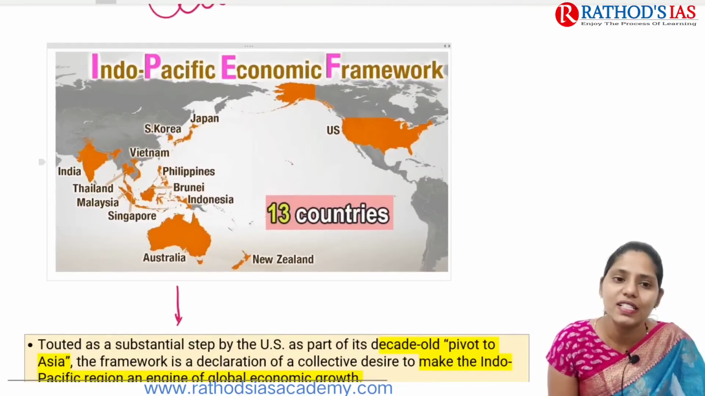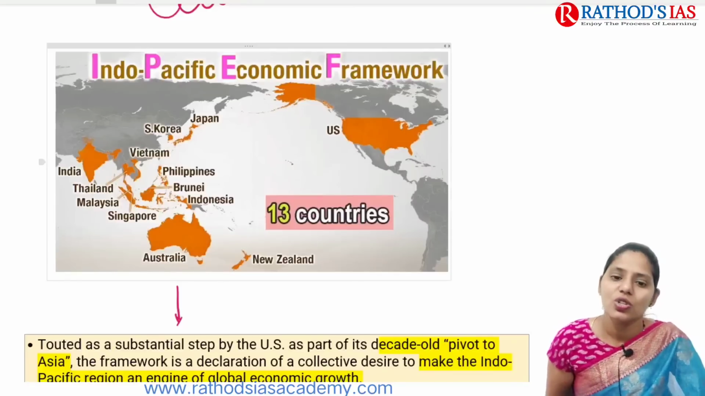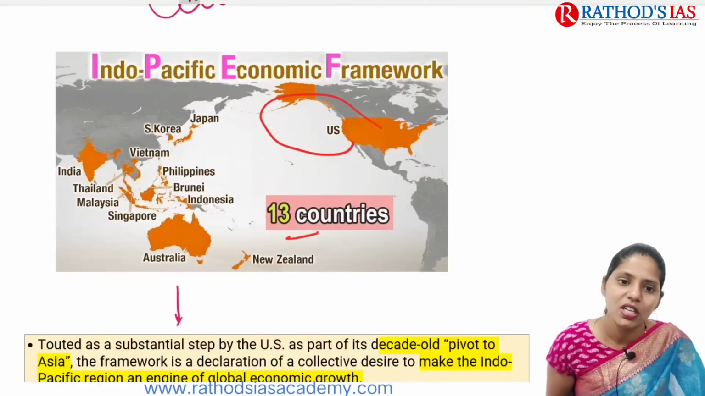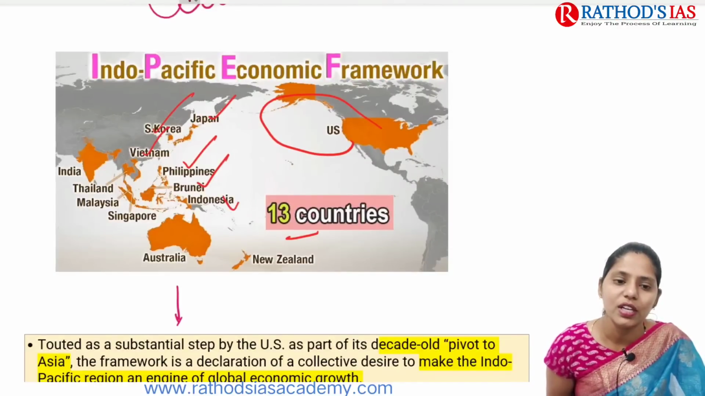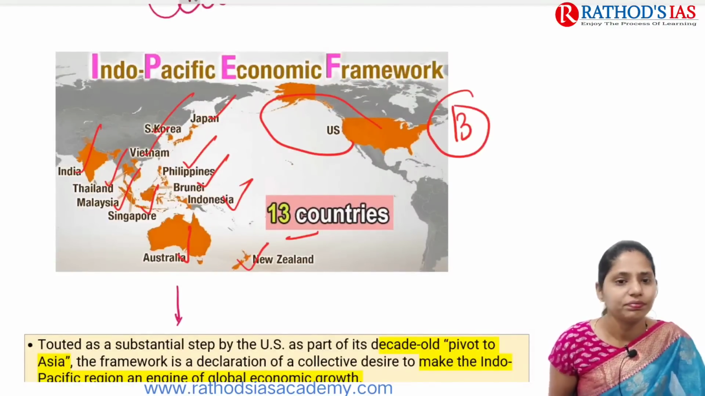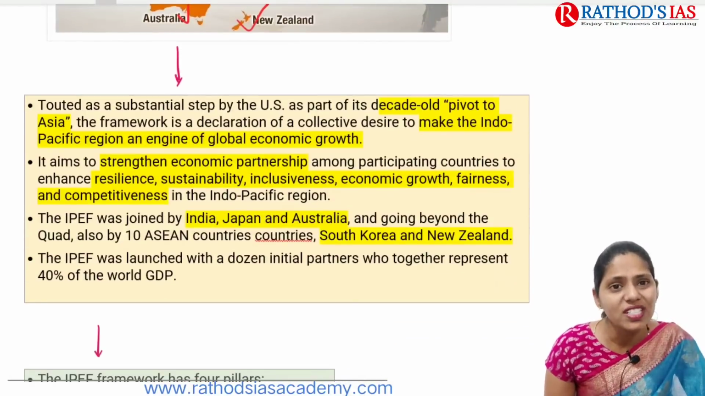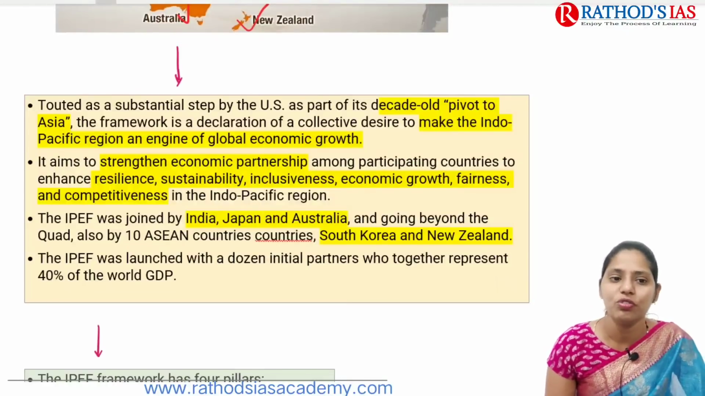How many countries are part of this Indo-Pacific Economic Framework? First you have to know that. We have 13 countries here: US, Japan, South Korea, Vietnam, Philippines, Brunei, Indonesia, India, Thailand, Malaysia, Singapore, Australia and New Zealand. So these are 13 countries, right? So what is this IPEF, the Indo-Pacific Economic Framework?